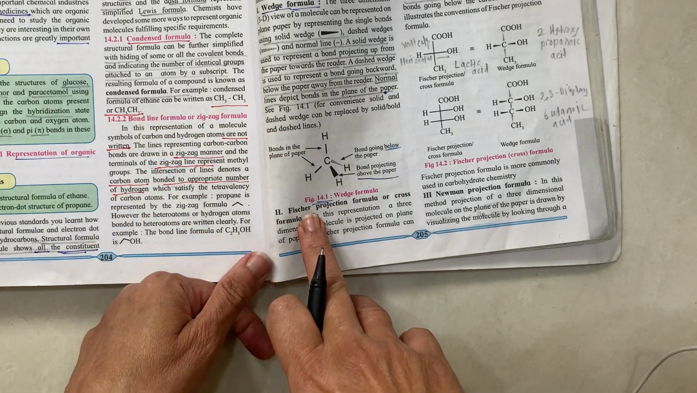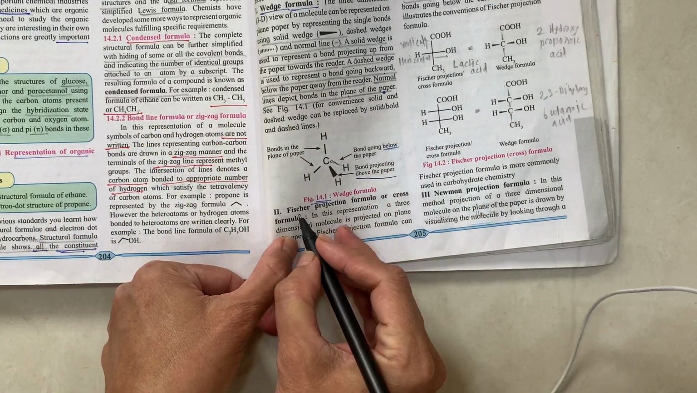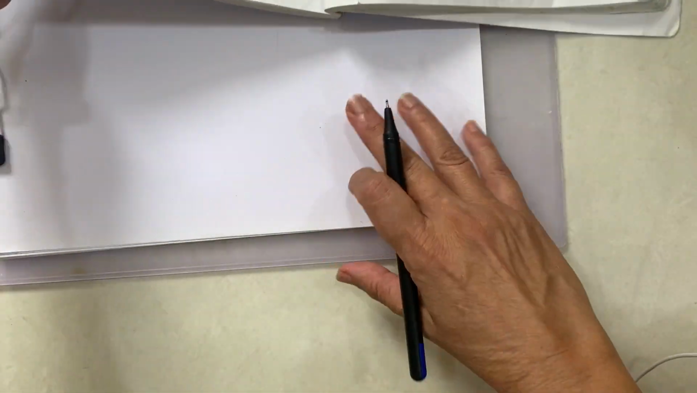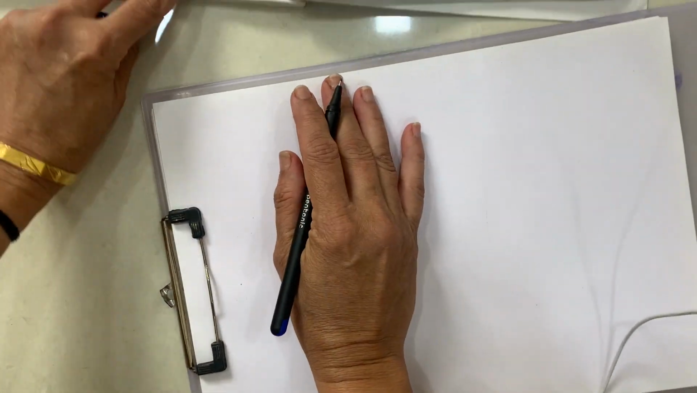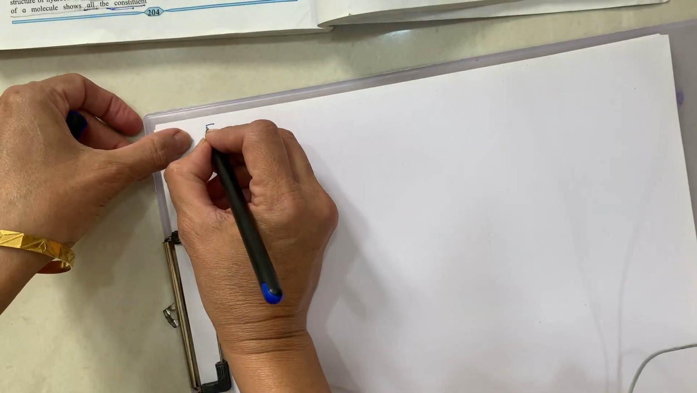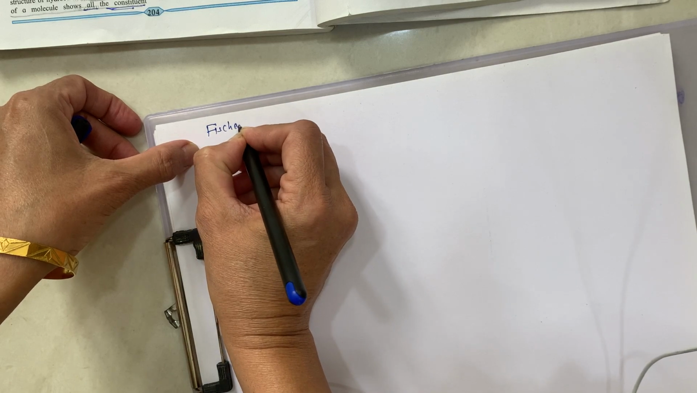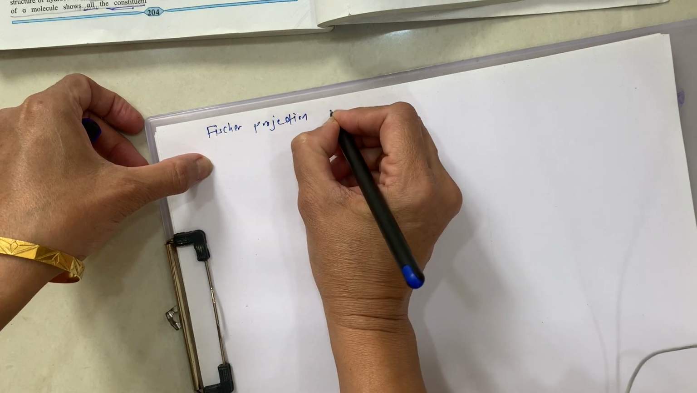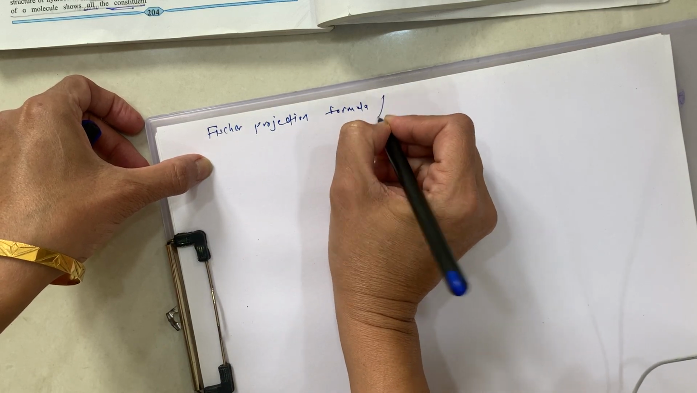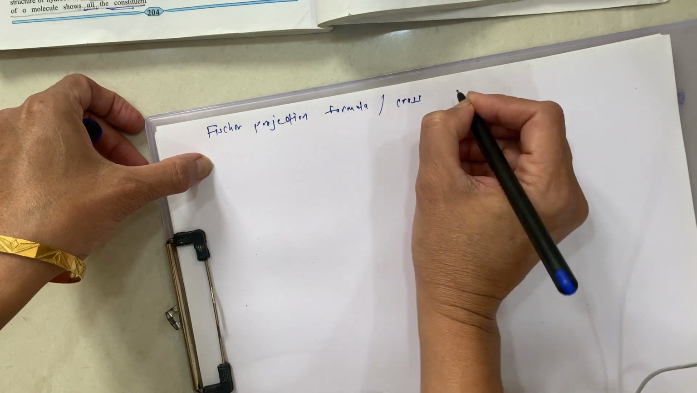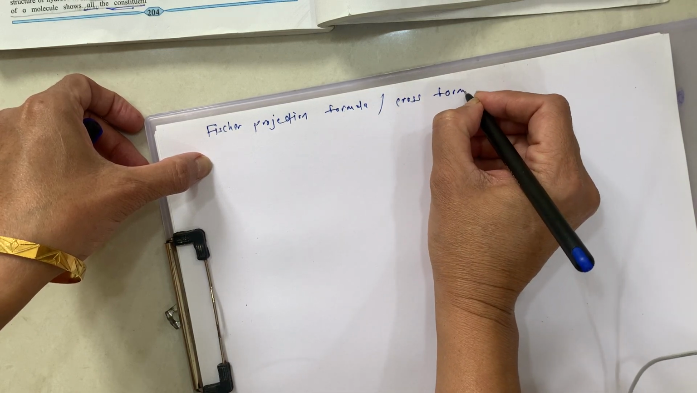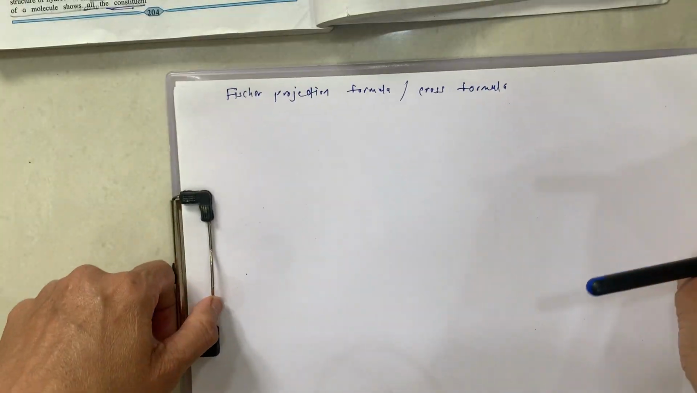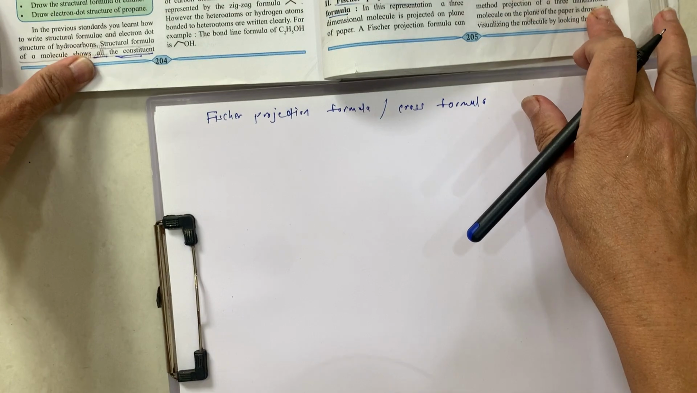Now the next one is the Fisher projection formula. This is the Fisher projection formula or cross formula. We will see now the Fisher projection formula, which is also called cross formula.